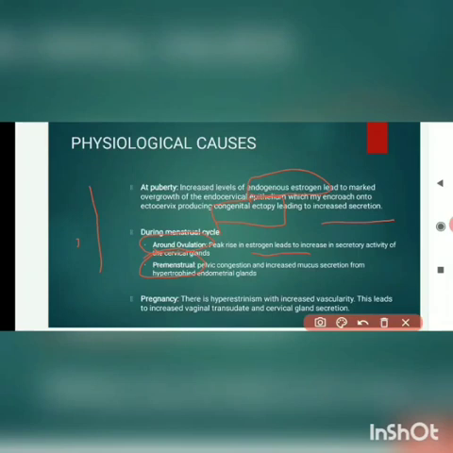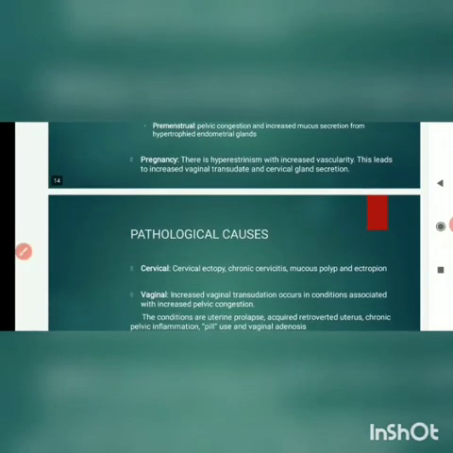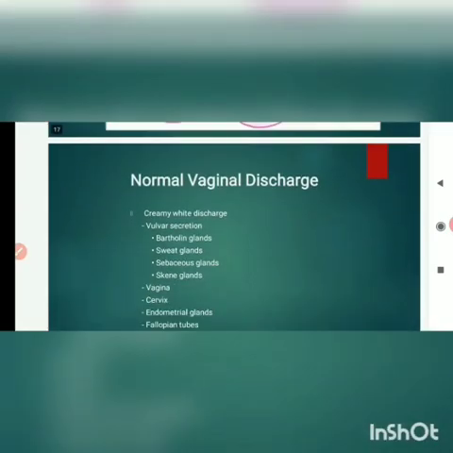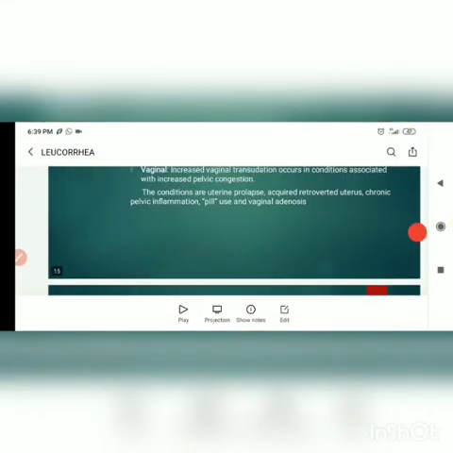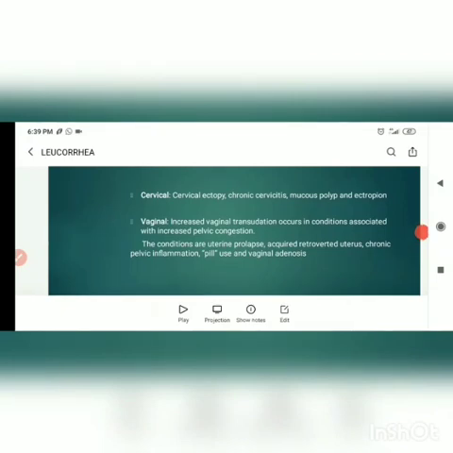And in pregnancy, due to the same reason, it is a hyperestrogenic state and it will lead to increased vascularity. So it will lead to increased vaginal transudate and cervical gland secretion. Now pathological causes. They can be cervical or vaginal. Cervical causes are cervical ectopy, chronic cervicitis, mucus polyp and ectropion.